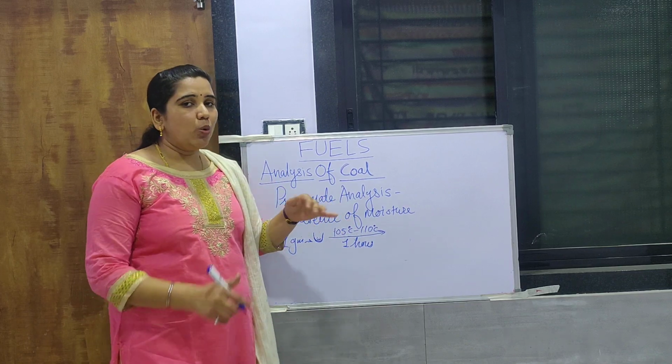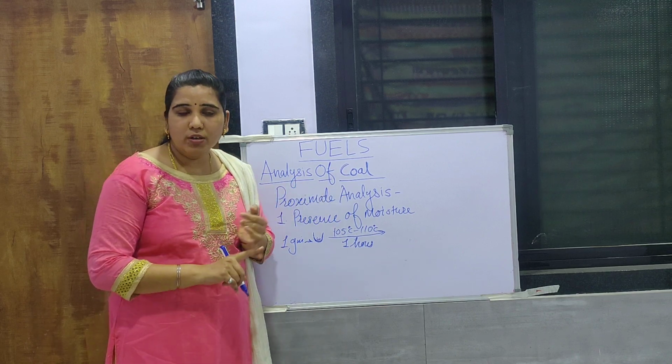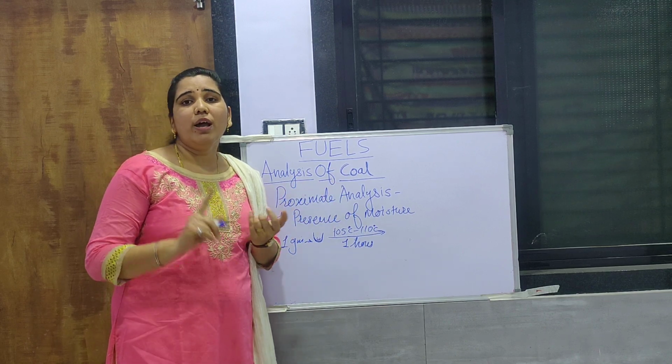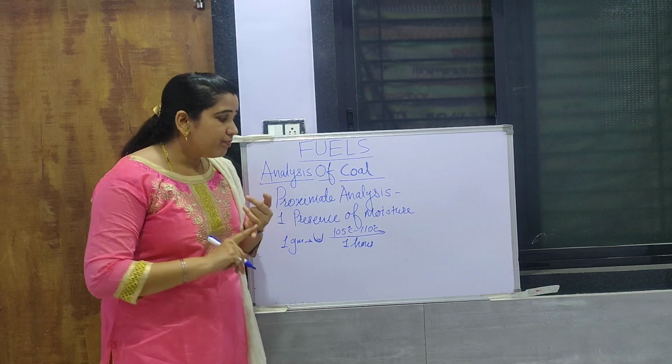In this way, our coal is first cooled, removed from the desiccator, and then we take its weight.